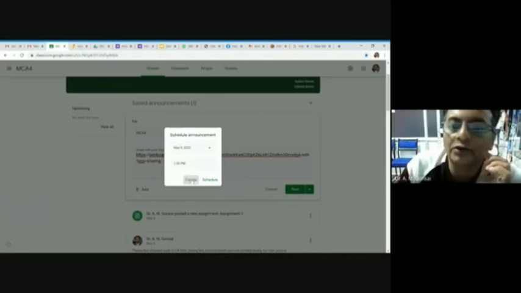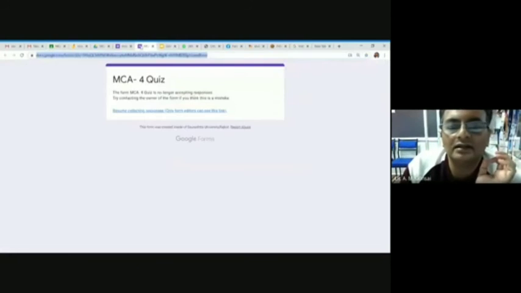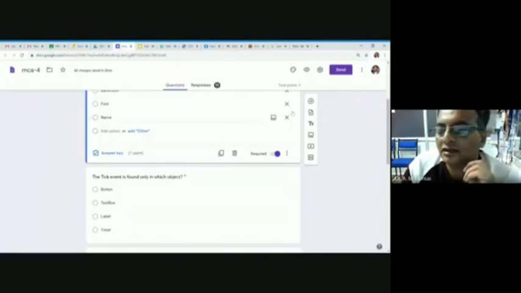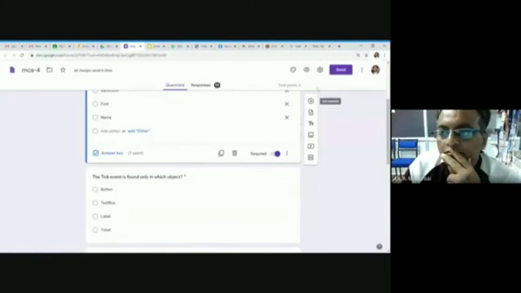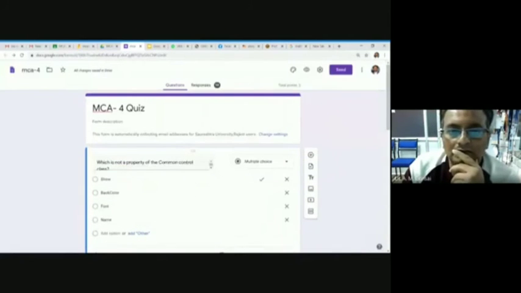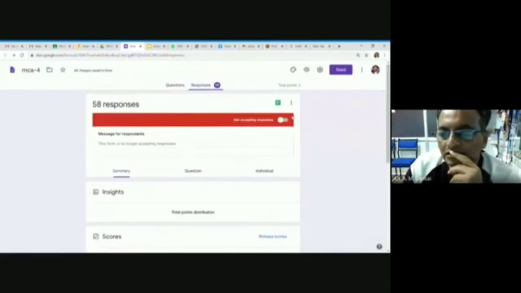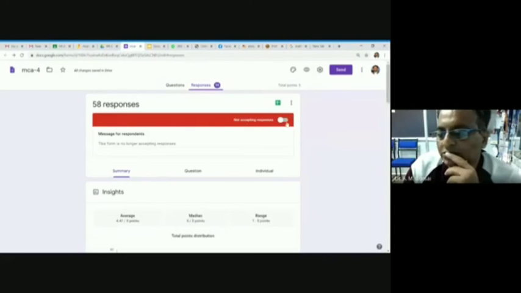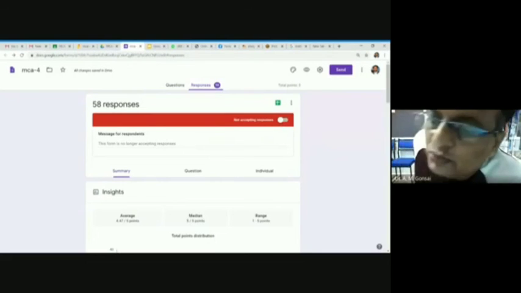And you have to be vigilant that here you can stop. Response is, look, not accepting response. Right now I have stopped. So at 1:30 you have to manually stop this part.